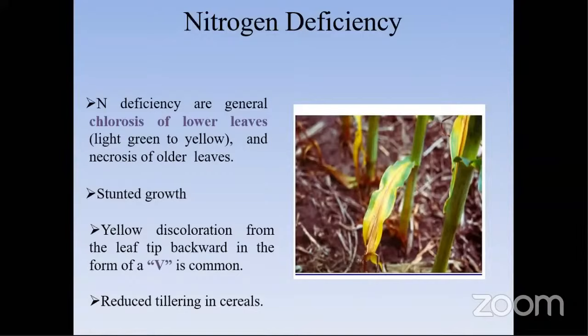It forms a V. In the picture we can see some yellow discoloration, some V symptom. If you are familiar, this type of V symptom is very common in sorghum plants. Next is reduced tillering in cereal crops. These are the few symptoms. Please remember. Next.